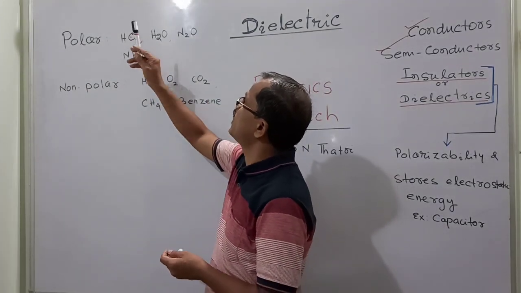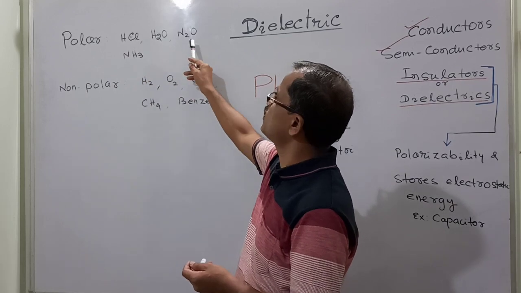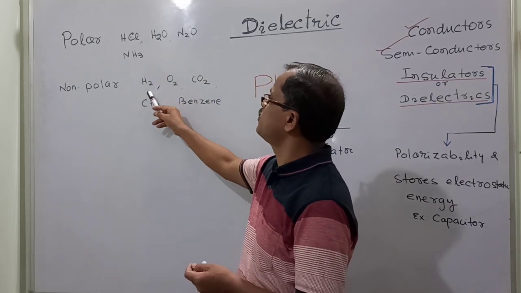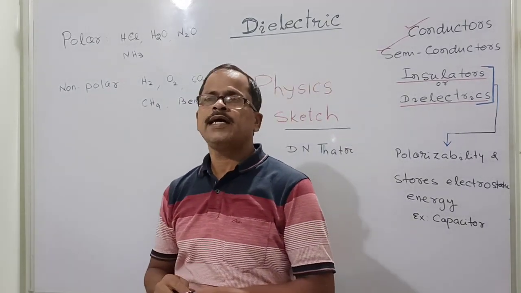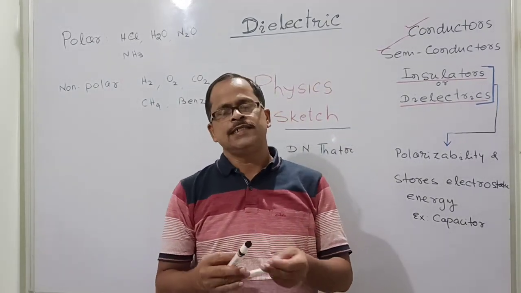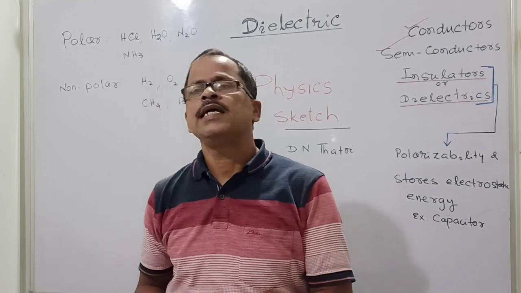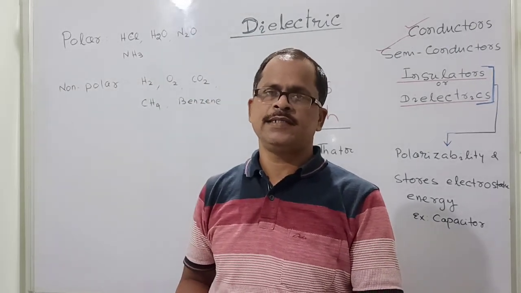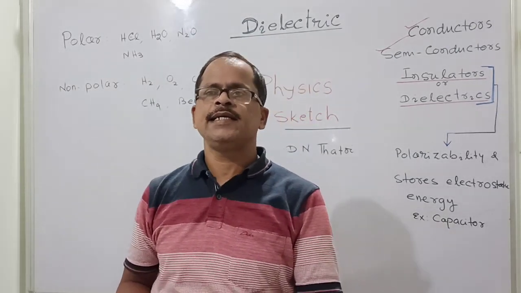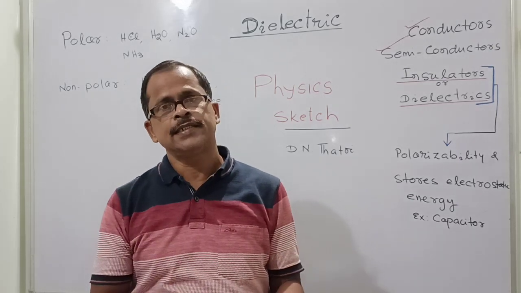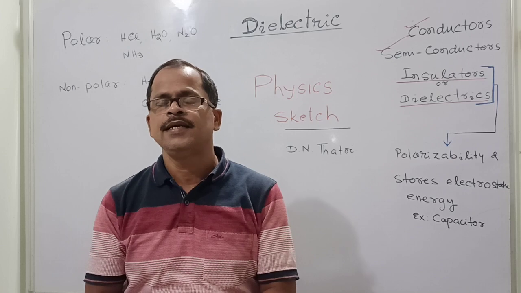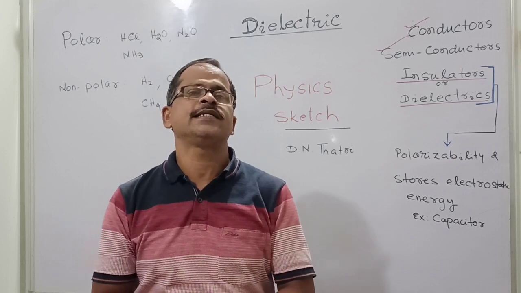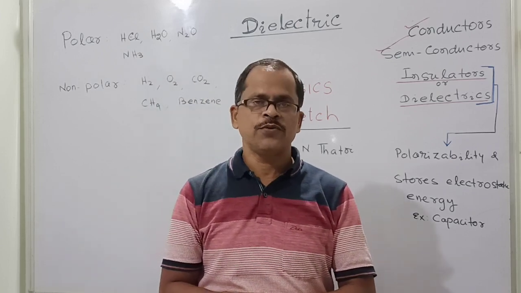Examples of dielectrics are HCl, hydrochloric acid, water, sulfurous acid, ammonia, hydrogen, oxygen, carbon dioxide, methane, benzene. Plastics, wood, paper are all dielectrics. So dielectrics cannot carry electricity. They do not allow the current to flow. They block the electricity, but they respond to the electric field. So how do they respond to the electric field?